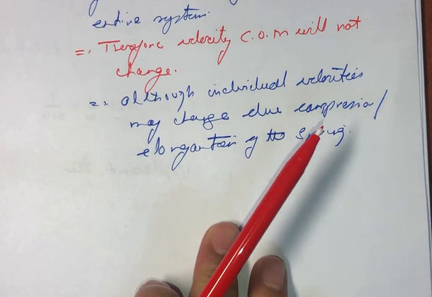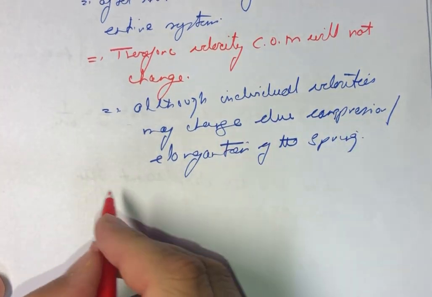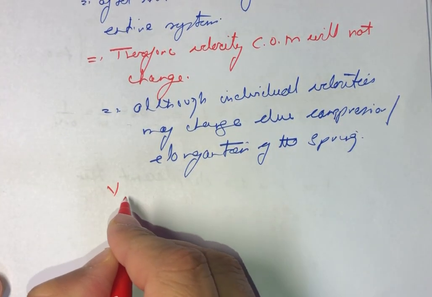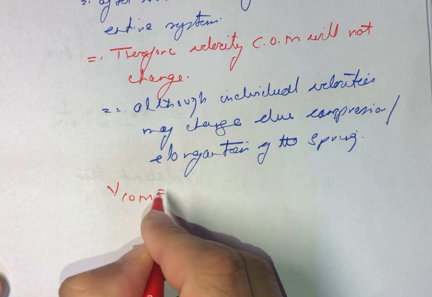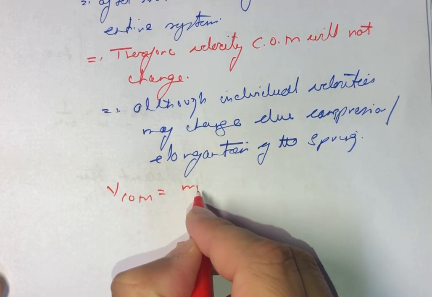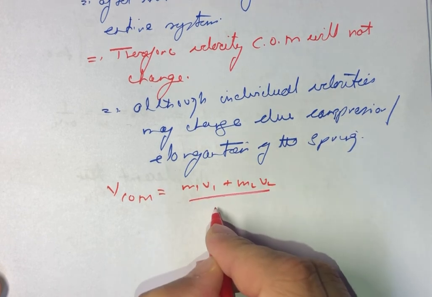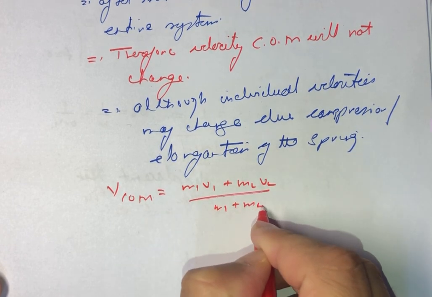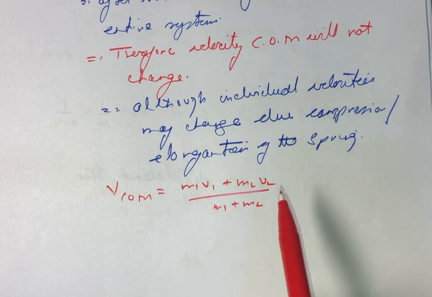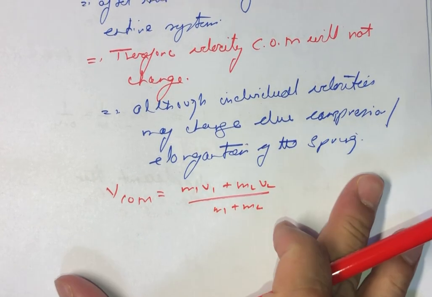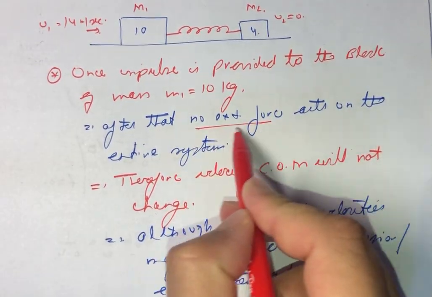So we can use the formula: velocity of center of mass will be equal to M1 V1 plus M2 V2 divided by M1 plus M2. Now this relationship is only possible in the absence of external force.